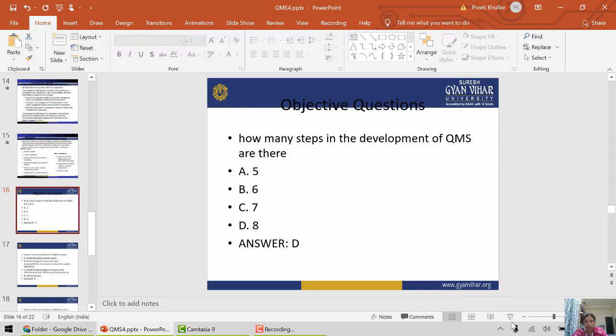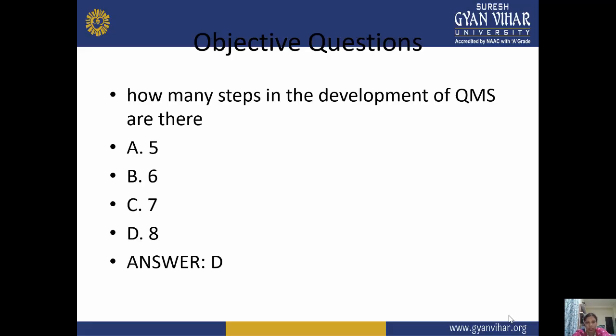Okay, now objective questions. So, first objective question is how many steps in the development of QMS are there? So, we have already discussed this in our last lecture also, and in this lecture also we have discussed that there are multiple steps in the QMS. So, it is 5, 6, 7 or 8. So, the right answer is 8. That means 8 steps are there in the development of QMS process.